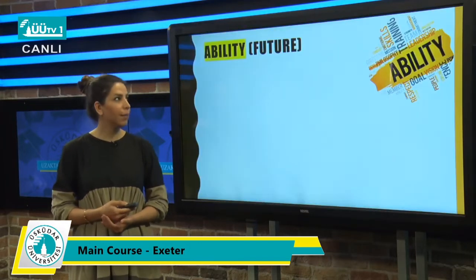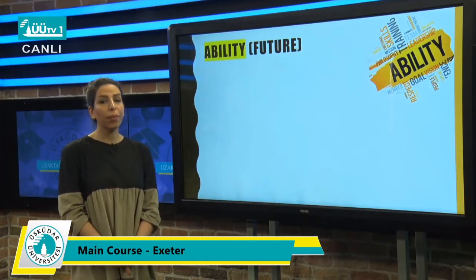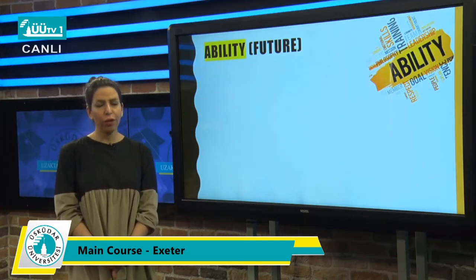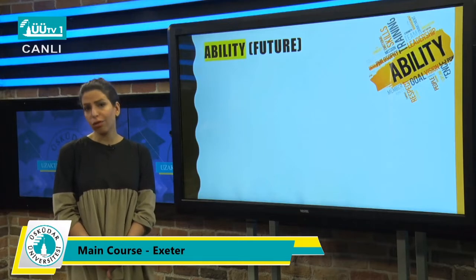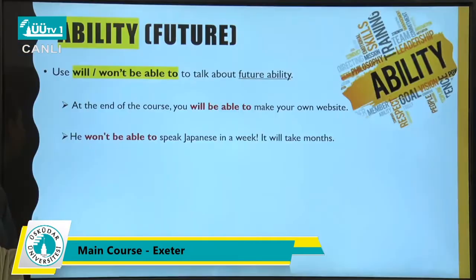So let's see it. First of all, we want to talk about ability, but this time ability in the future. If you want to show your ability to do something in the future, what should we do? Whenever you want to talk about future ability, you can use will or won't be able to. Look at these two examples: at the end of the course, you will be able to make your own website, or he won't be able to speak Japanese in a week.